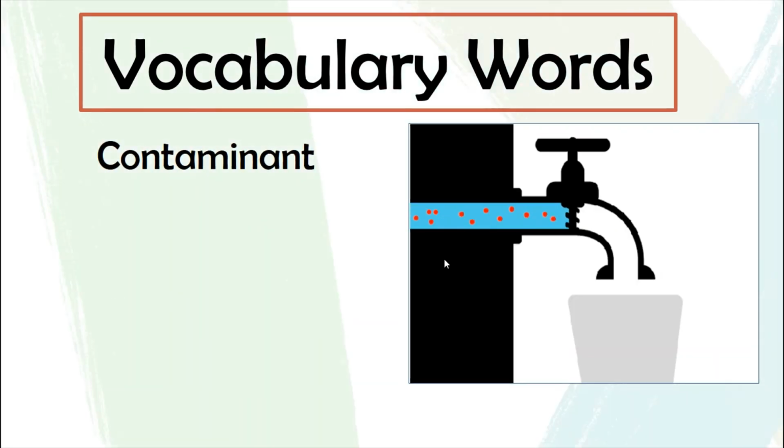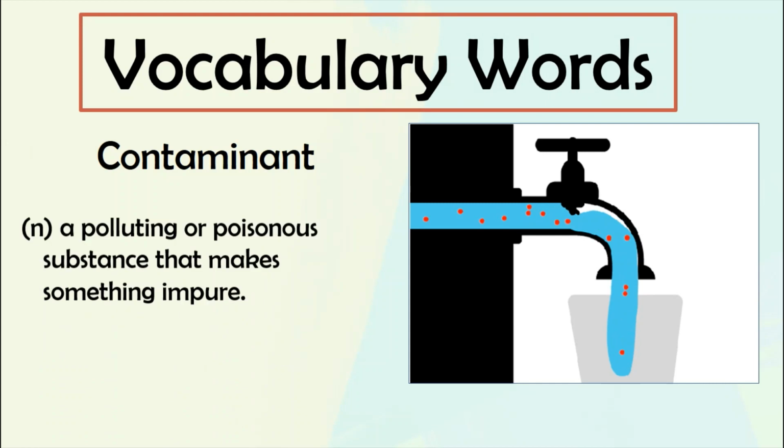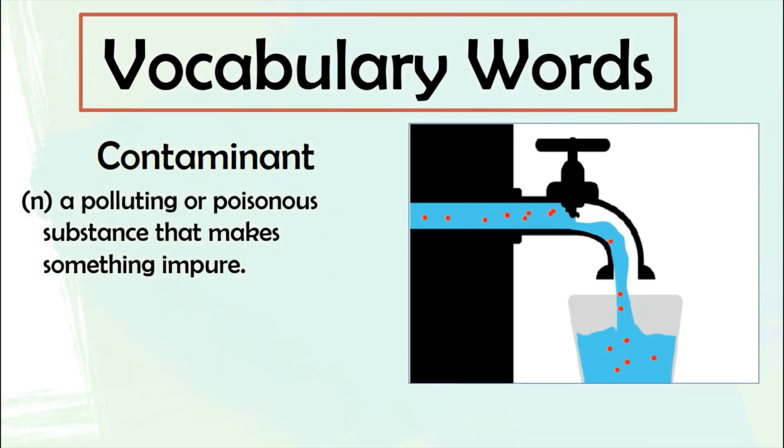Good job. The next word is the word contaminant. Contaminant is a polluting or poisonous substance that makes something impure. So in the video, you can see the color red. These are the contaminants. If we are going to intake this water with contaminants, with something impure, then something bad will happen to us. We might get sick or might have diarrhea or many other diseases.